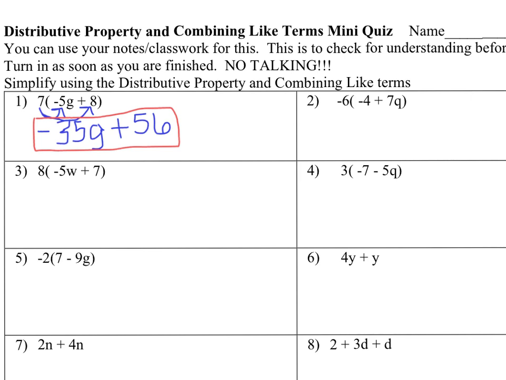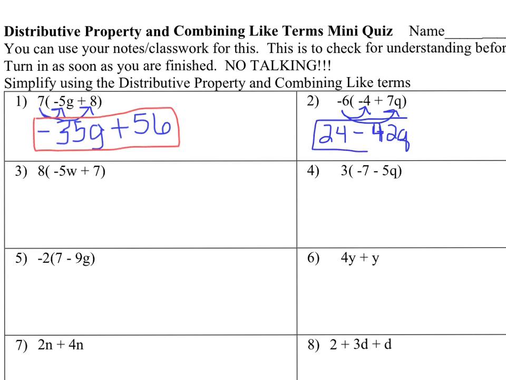So the next one, same thing, -6 times -4, -6 times 7q. So -6 times -4 is +24. -6 times 7 would be -42. So remember, a negative and a subtraction is the same thing. And then q. Sorry, that looks bad.